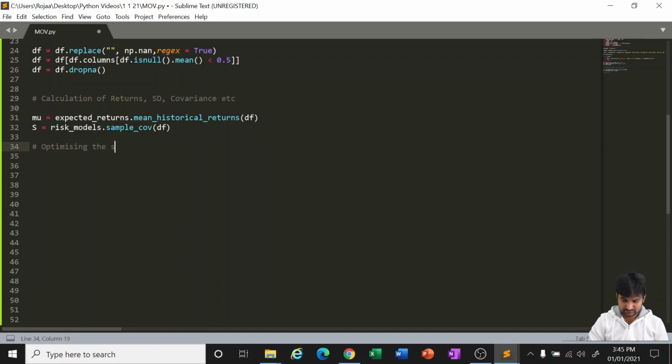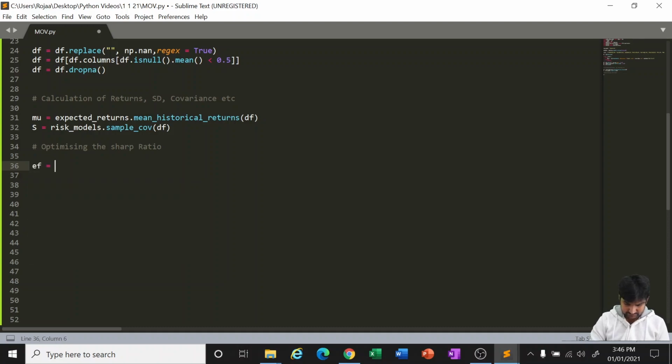Optimizing the Sharpe ratio. Now we have begun our real coding. So far, getting the information and making the calculations for it. Now to step number 3, optimization.